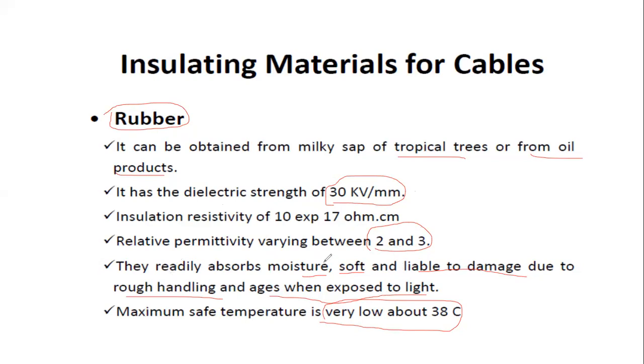Next, it readily absorbs moisture and is soft and liable to damage due to rough handling. The maximum safe temperature is very low, that is 38 degrees centigrade only. If the temperature increases beyond that value, then this rubber does not give perfect insulation for the cables. That's why we use another insulating material.